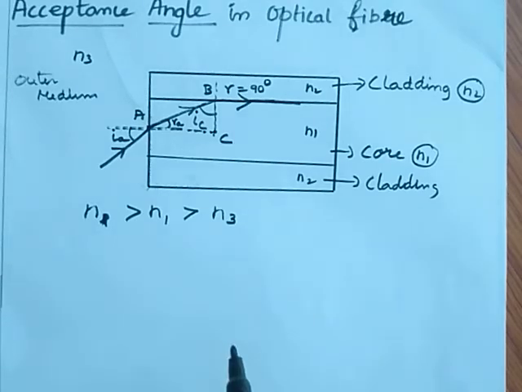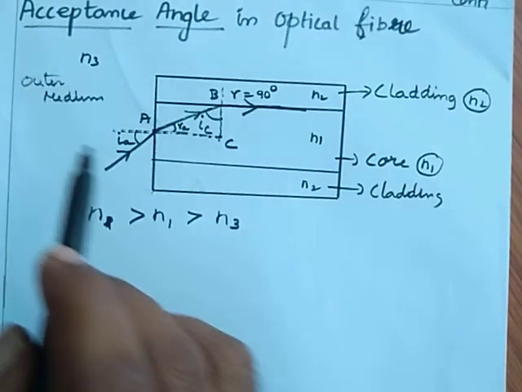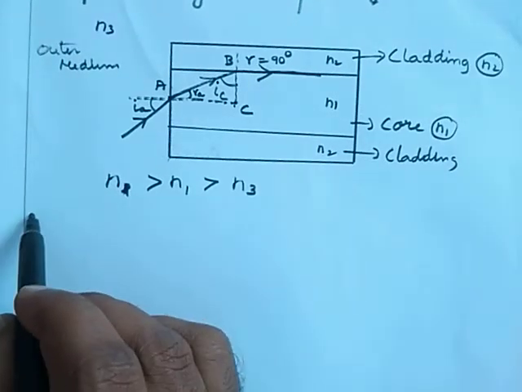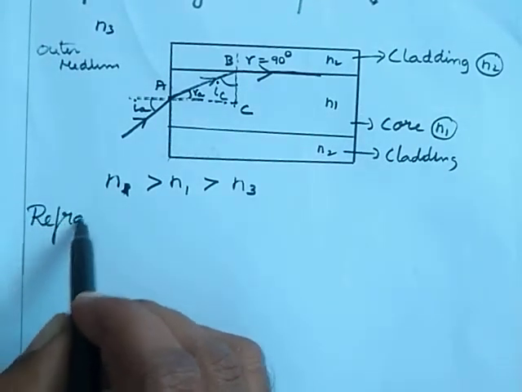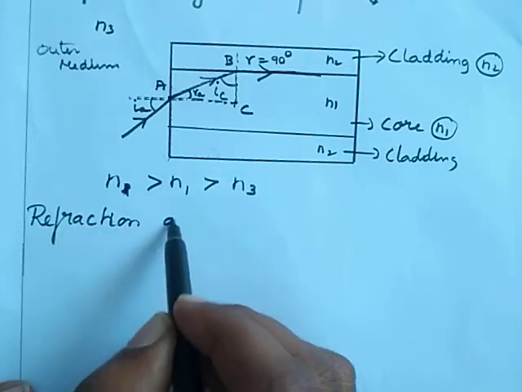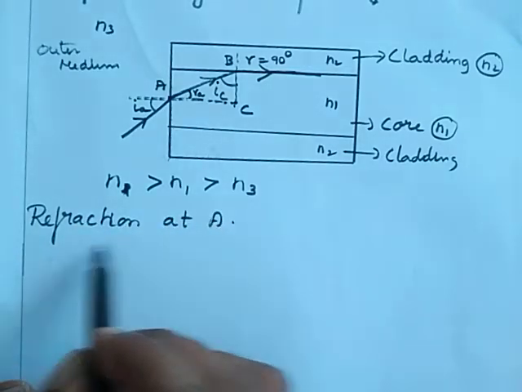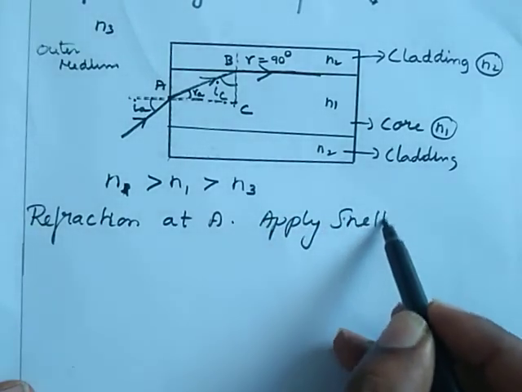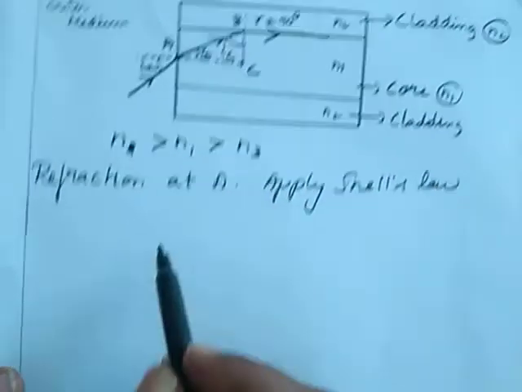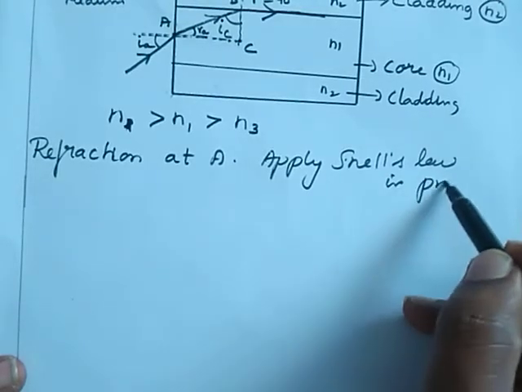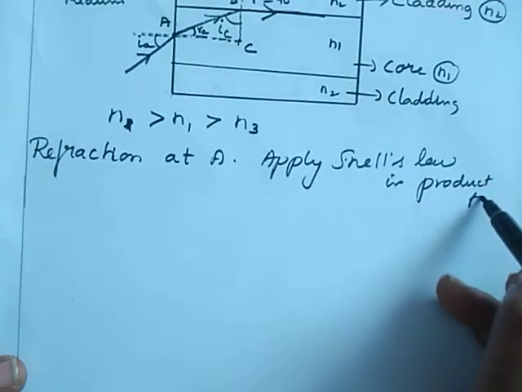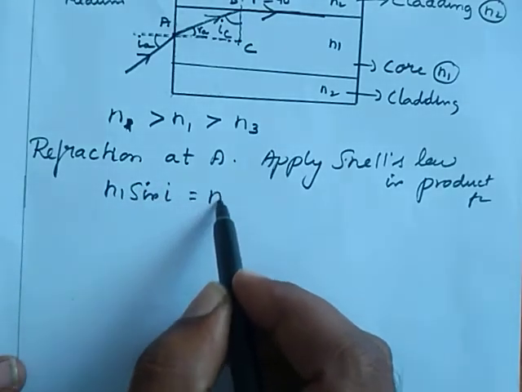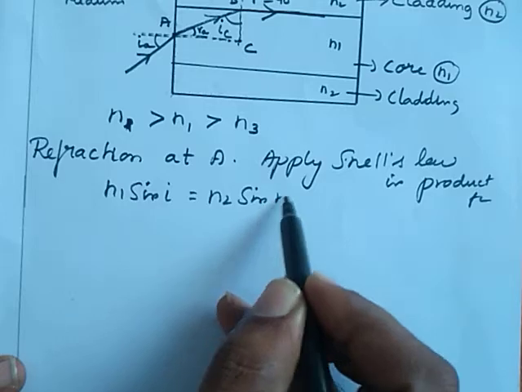Here there is a refraction at the point A. So we can apply Snell's law in product form. Refraction at A, then apply Snell's law in product form. That is, we know n1 sin i is equal to n2 sin r.